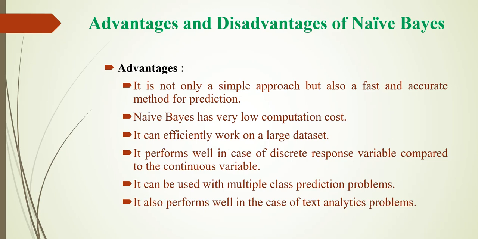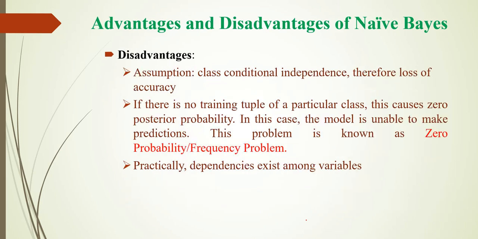The drawback is the class conditional independence problem. I hope you remember what class conditional independence is. It considers each and every feature independently though they are dependent. This assumption leads to loss of accuracy with the Naive Bayes algorithm. Also, if there is no training tuple for a particular class, it assumes zero posterior probability. In that case the model is unable to make predictions, so that problem is known as the zero probability or zero frequency problem.